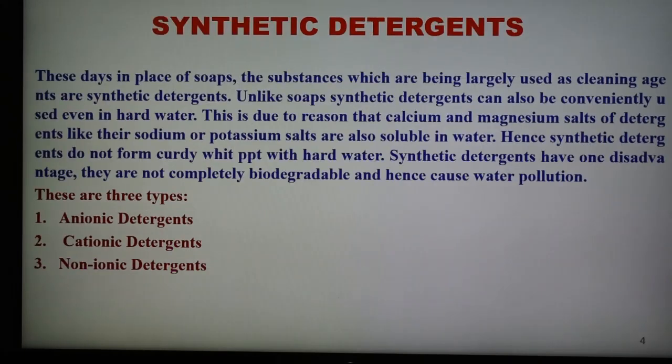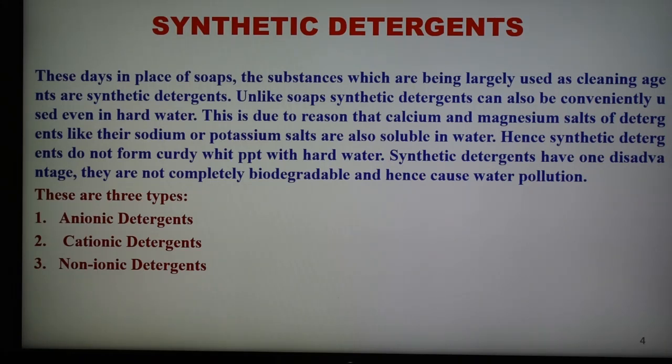The next part is synthetic detergent. Nowadays, the substances largely used as cleaning agents are synthetic detergents in place of soap. They are obtained from synthetic chemicals, as compared to soaps, which are derived from chemicals obtained from natural sources like oil and fats.